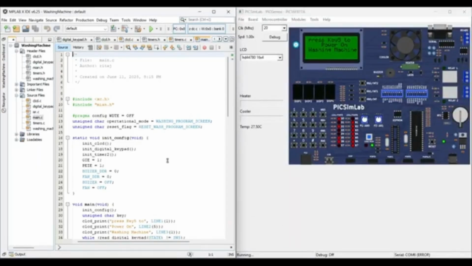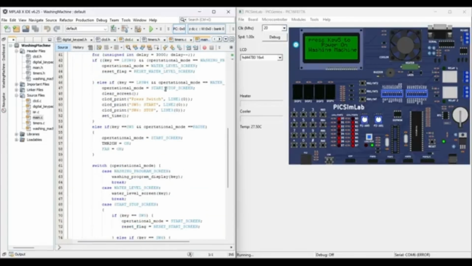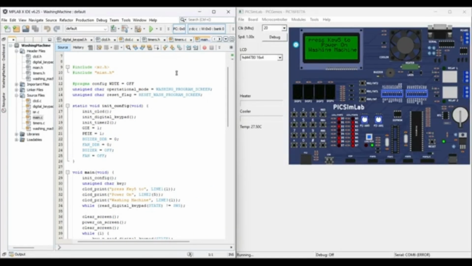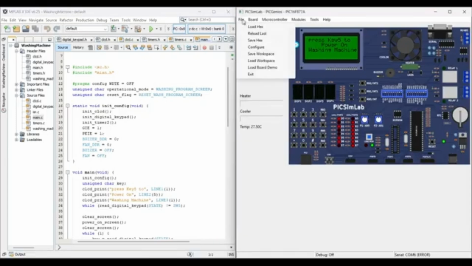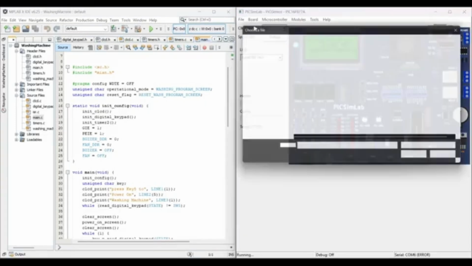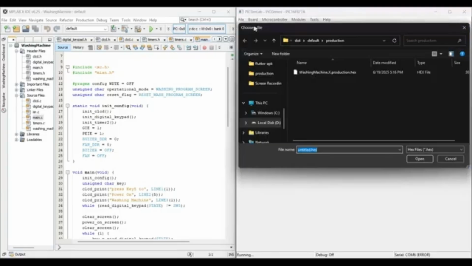On the left side, you can see the MPLAB IDE, which I have used to write all the code. And on the right side, you can see the PICSimLab simulation. To use the simulation, we have to load the hex file, which is generated by the XC8 compiler by compiling the MPLAB X IDE code. This is the hex file, the machine-understandable language that the simulation and microcontroller can understand.